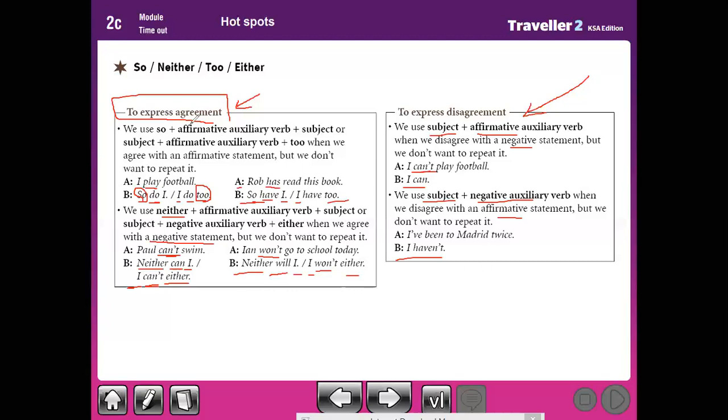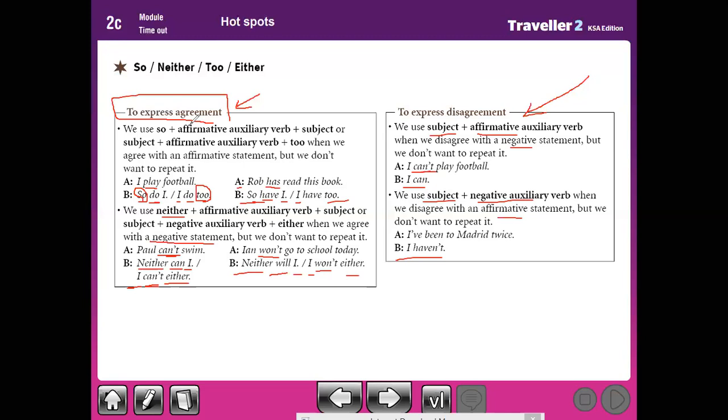If you want to express agreement, you should use so plus affirmative auxiliary verb, or subject plus affirmative auxiliary verb plus too, but the sentence should be an affirmative sentence or statement. And if you want to express agreement and the sentence is negative, you should use neither plus affirmative auxiliary verb plus subject, or subject plus negative auxiliary verb plus either. Paul can't swim, neither can I, I can't either.